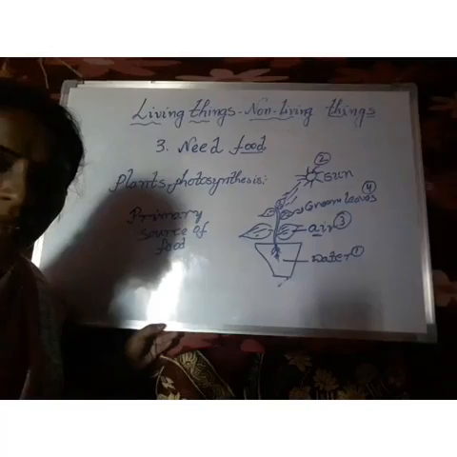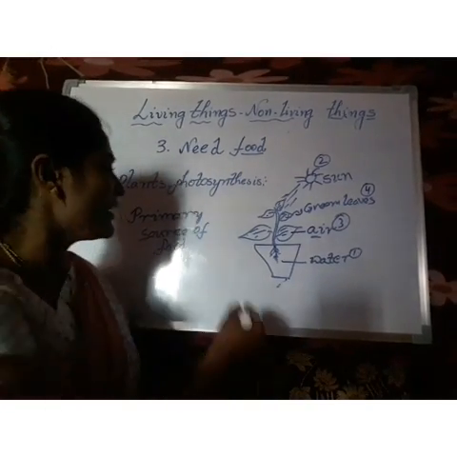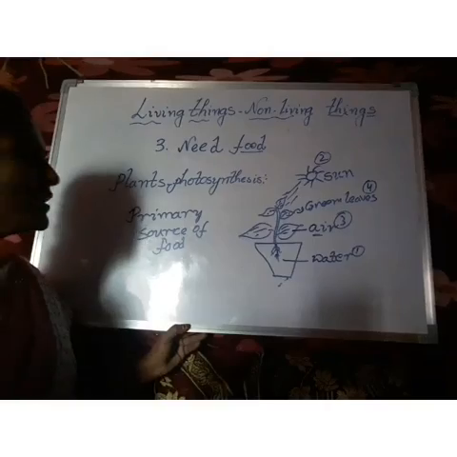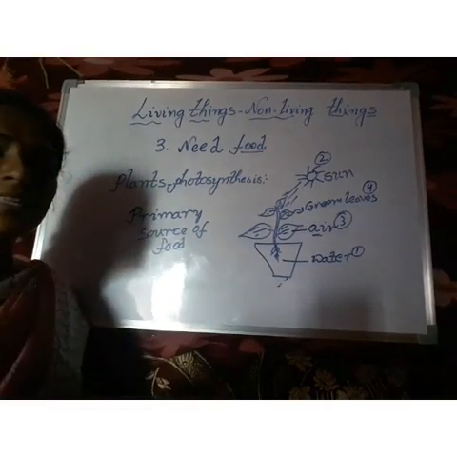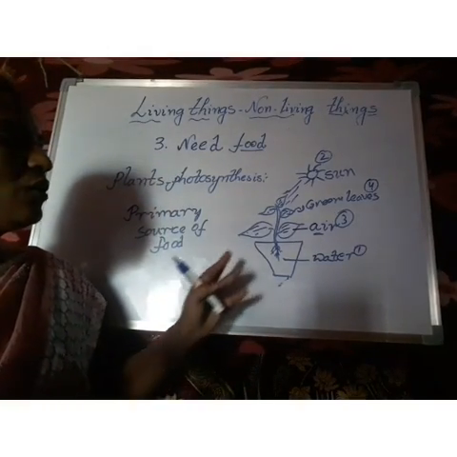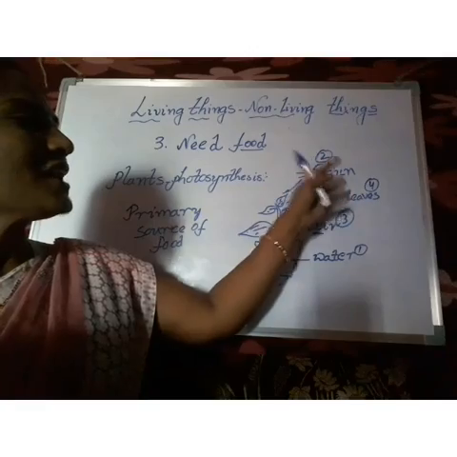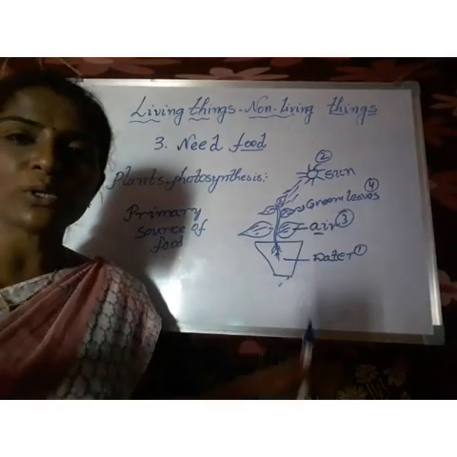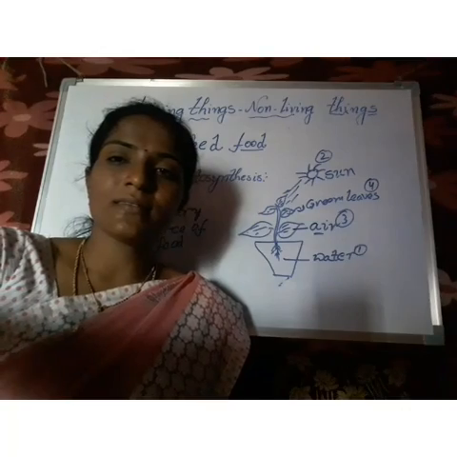Plants only, because most of the food we get is from plants. This is very important. And what elements are required? Water, air, green leaves meaning chlorophyll, and sunlight. Here air means CO2, carbon dioxide, the gas we release.